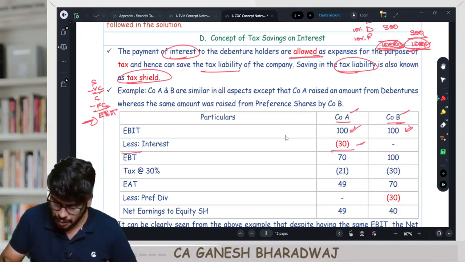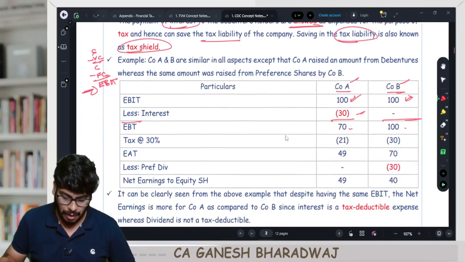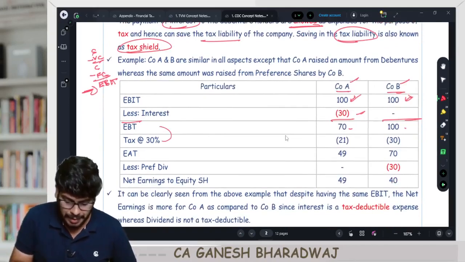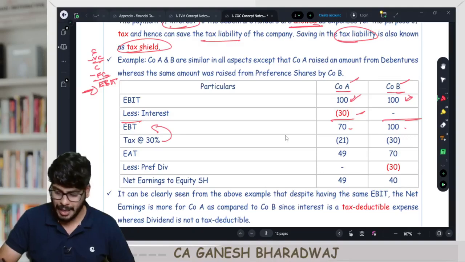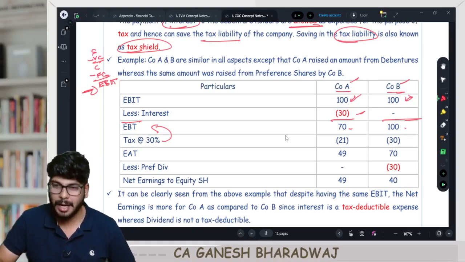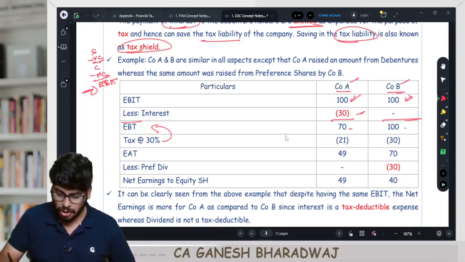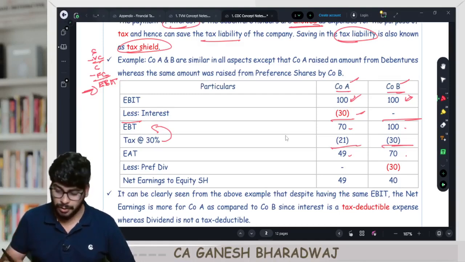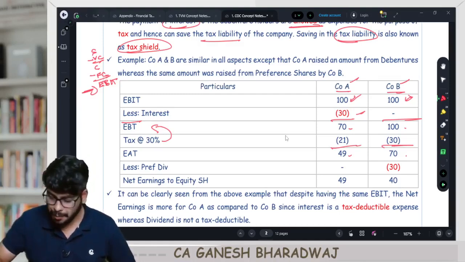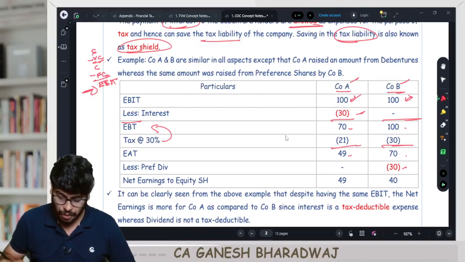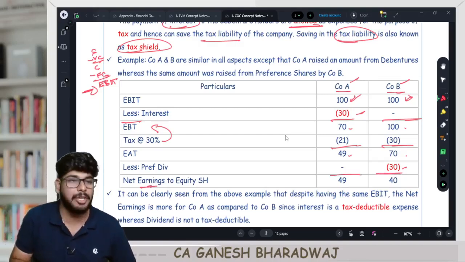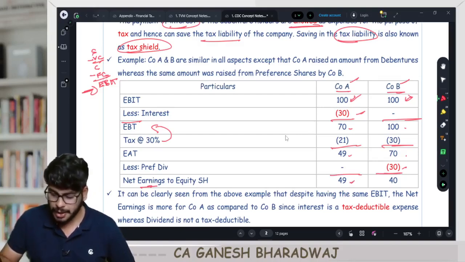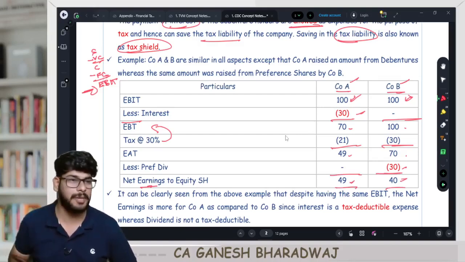So your EBT will be 70 and 100. Now tax at the rate of 30% on EBT: for company A it is 70 into 30%, which is 21. For company B it is 100 into 30%, which is 30. So earnings after tax will be 49 and 70 respectively. Now the preference dividend will be reduced. For company A there is no preference dividend. For company B you have 30 rupees of preference dividend. So finally, the net earnings available to equity shareholders is 49 rupees for company A and 40 rupees for company B.